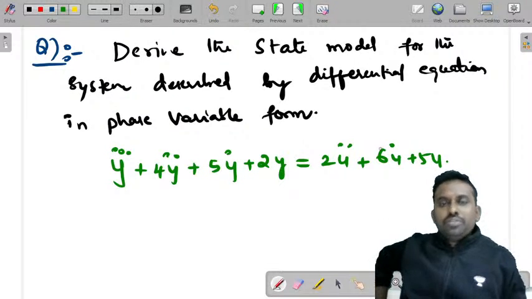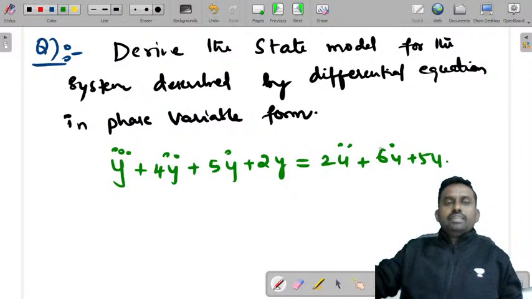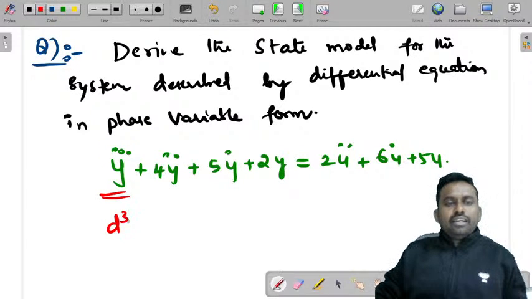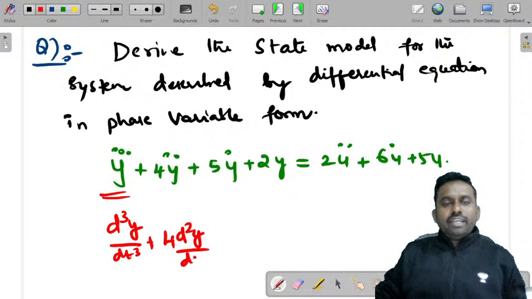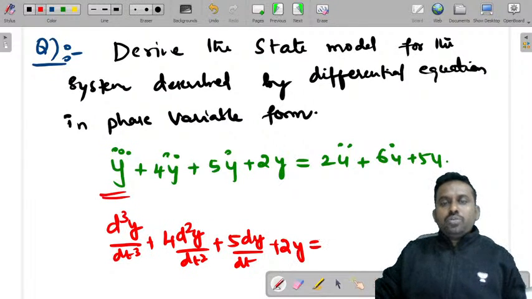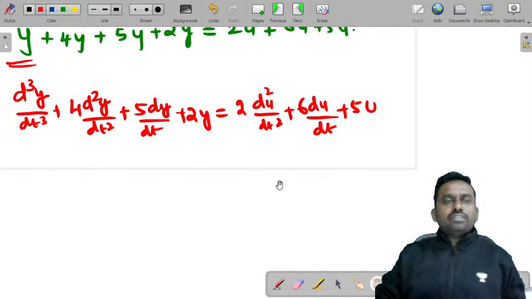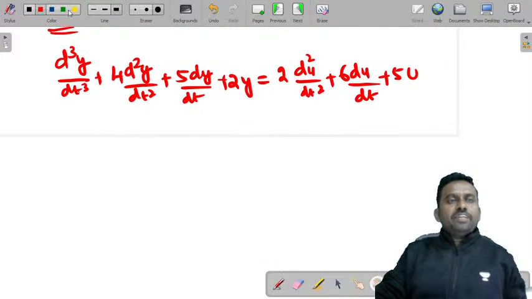So how you should do this is, first, this is something like d cube y by dt cube plus 4 d square y by dt square plus 5 dy by dt plus 2 into y is equal to 2 d square u by dt square plus 6 du by dt plus 5 into u. I think you may not be able to see this. Now you can see this. This is the differential equation we have. We need to consider in phase variable form.